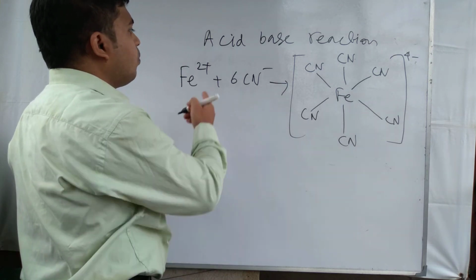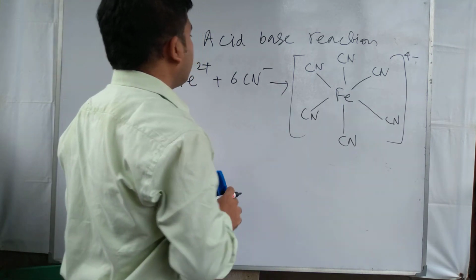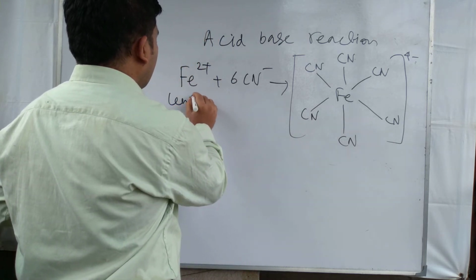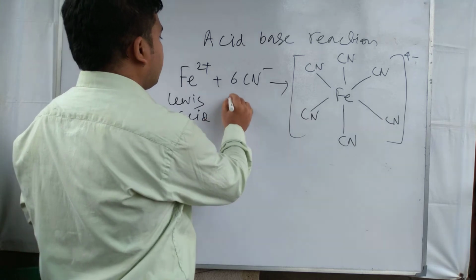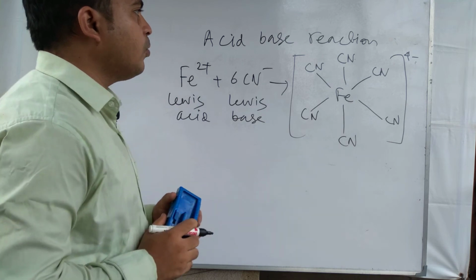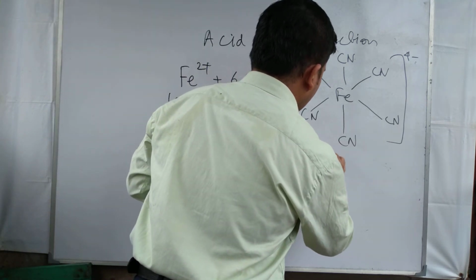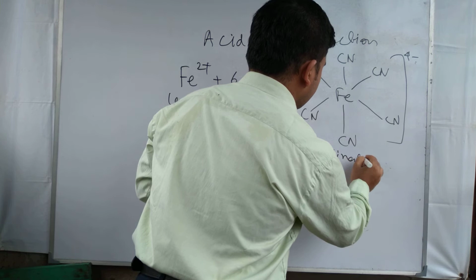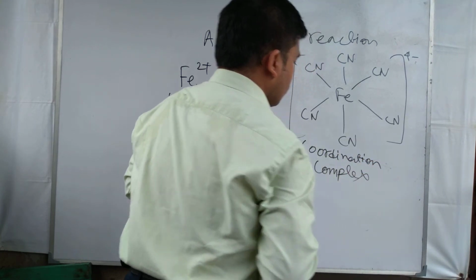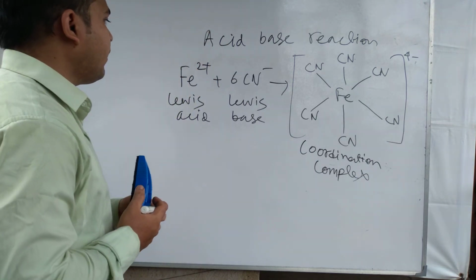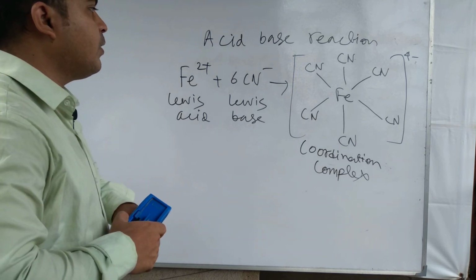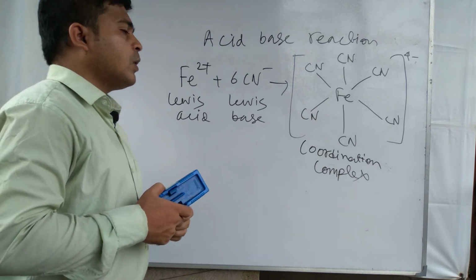Here Fe2 plus is Lewis acid and CN minus is Lewis base. So Lewis acid and Lewis base react together to form this coordination complex, the complex compound.